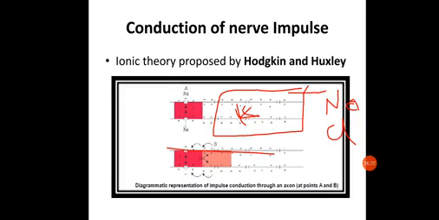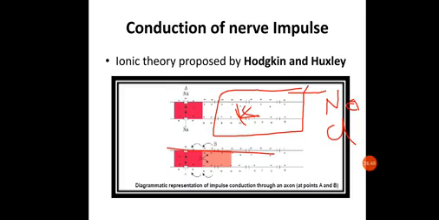This wave of depolarization is causing a wave, and this wave of depolarization traveling down a nerve fiber is called an action potential. It is responsible for creating the impulse. The impulse is what we can call the action, and hence this change in the polarity of the membrane is responsible for bringing out this action, and so it is called the action potential.